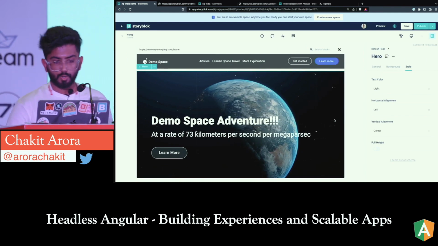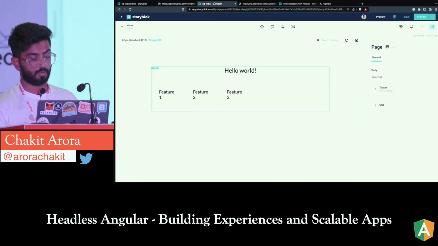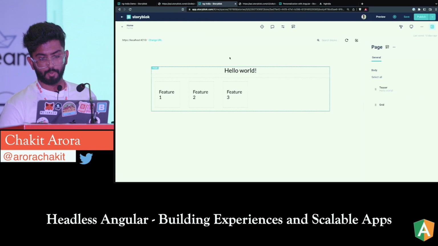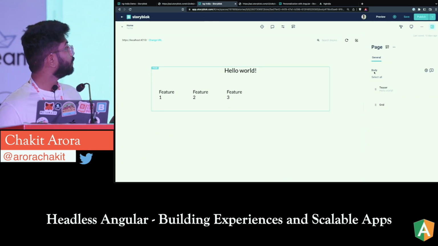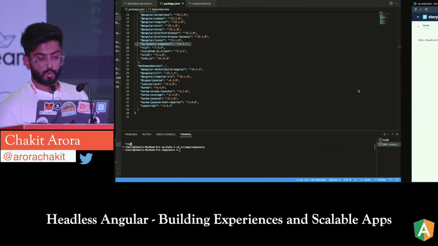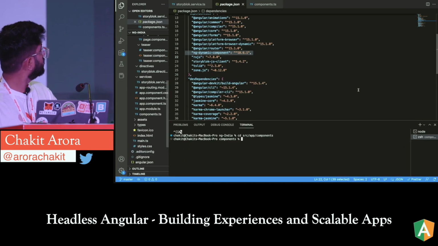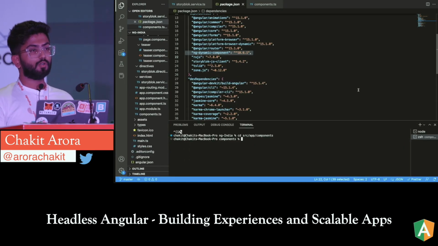I'll just move on to another space for which we'll see the code as well. So you can see that these are a couple of components. The page component is on the top. Inside the page component, we have a body, and these are a couple of other components. Let's move on to the code and see how it works. I hope the font is good. Yeah. So I have installed two libraries over here.